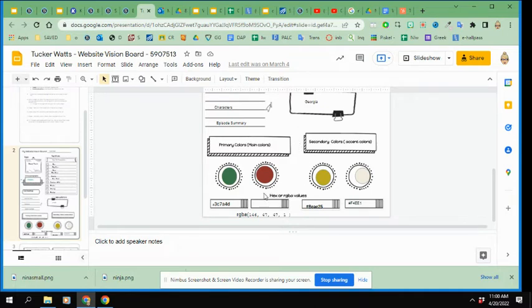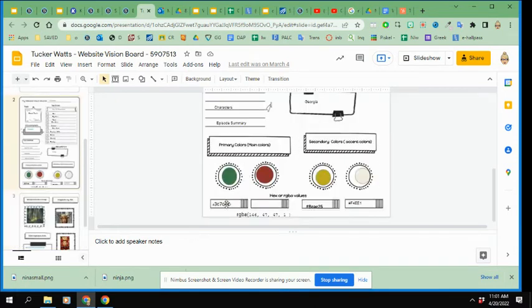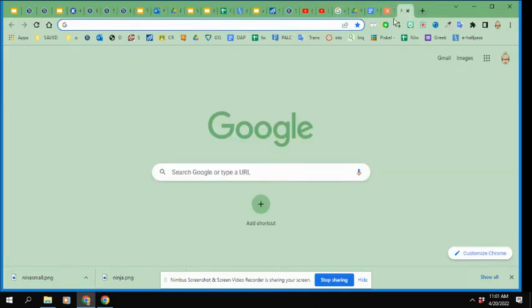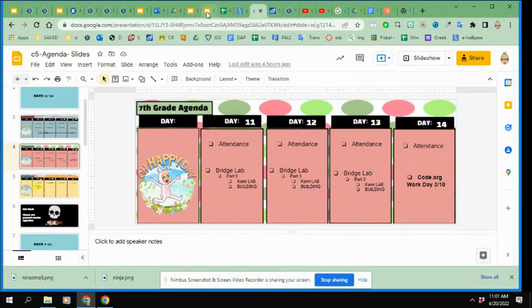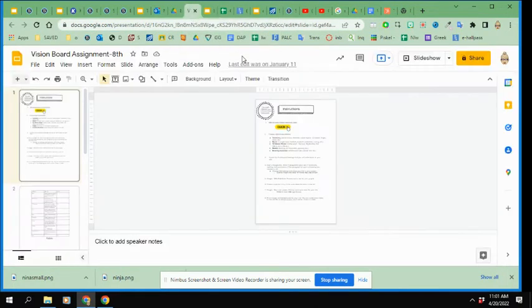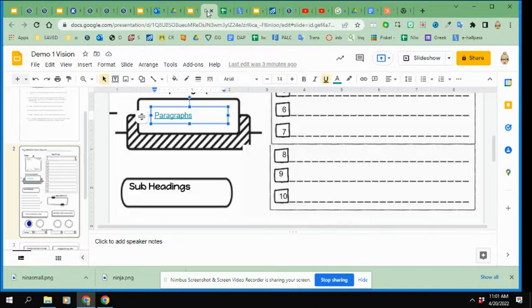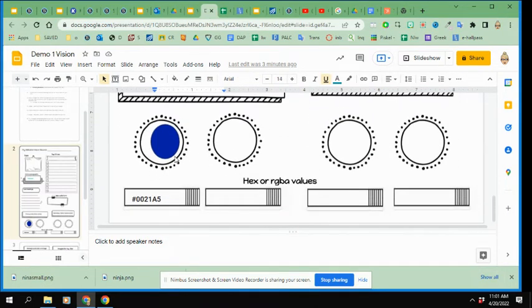To get the codes, so then the second part is I have to put the hex code or the RGBA value. And so how do I find that? There's a couple ways. If I'm doing a specific brand or a certain team or something, for instance, Miss Watts went to the University of Florida for her grad school. University of Florida has specific colors, hex codes, just like brands, that are specific to their color.